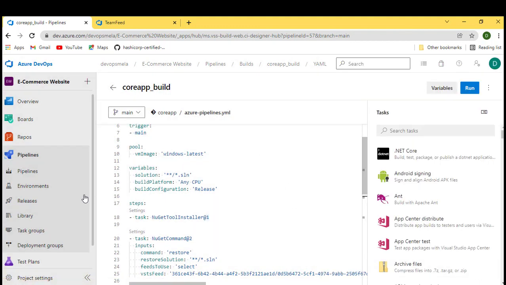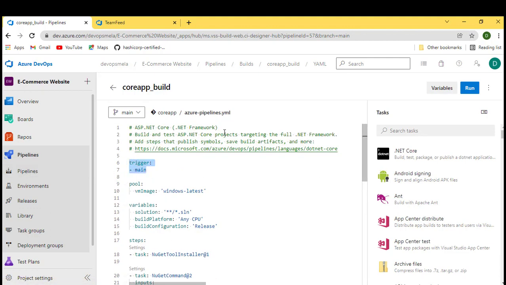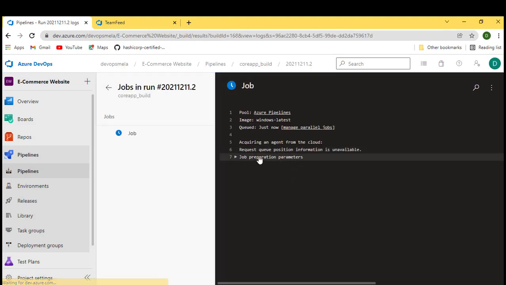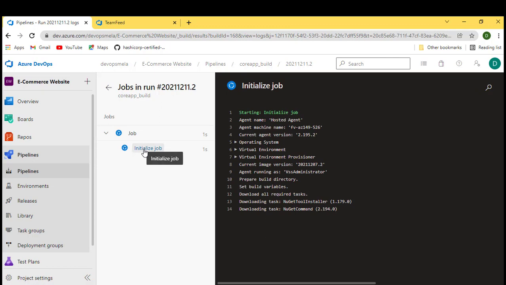As soon as I save it, my pipeline would have been triggered because I have a trigger set over here. So if you see, the pipeline has triggered already. Let's wait while the pipeline is running. This will take around 1 minute or 2 minutes to run this build. It has already started.